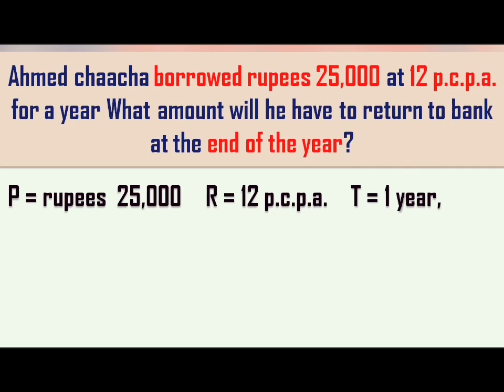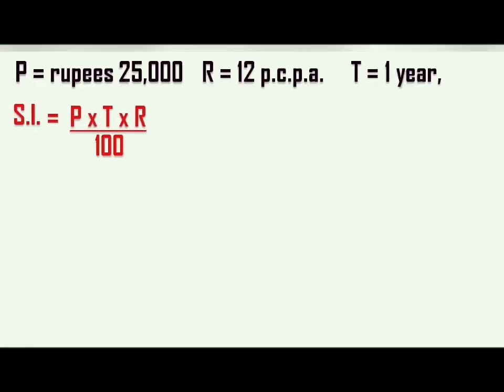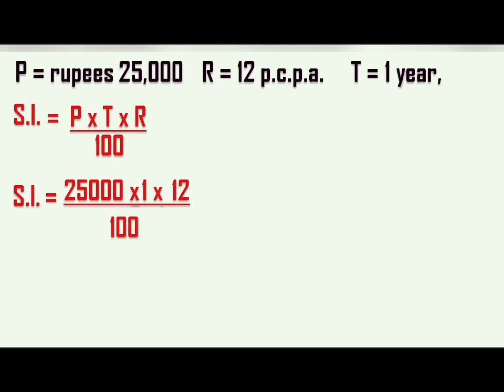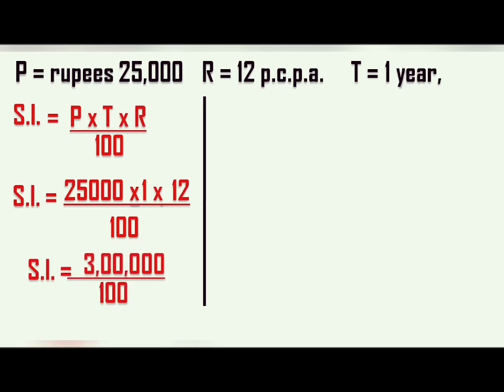After this, we will begin our calculation by writing the formula, simple interest equal to PTR upon 100, and then we will substitute the values in it. Here P is nothing but 25,000, T is nothing but 1 year, and R is 12 PCPA divided by 100. Same technique will be utilized again. The moment you multiply 25,000 into 12, we get the answer 3 lakh, which will be divided by 100. We can just strike out the zeros. So we get only 3,000 left in the numerator.